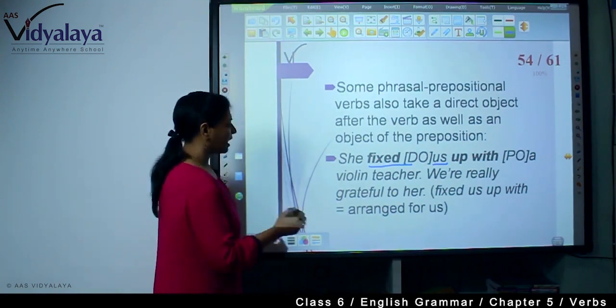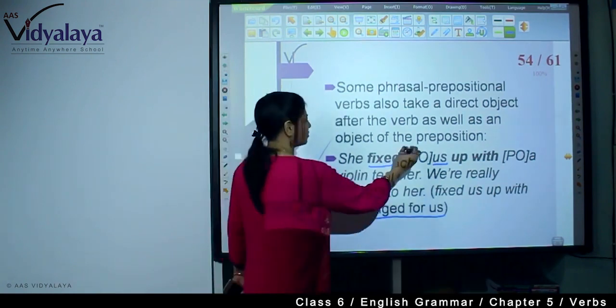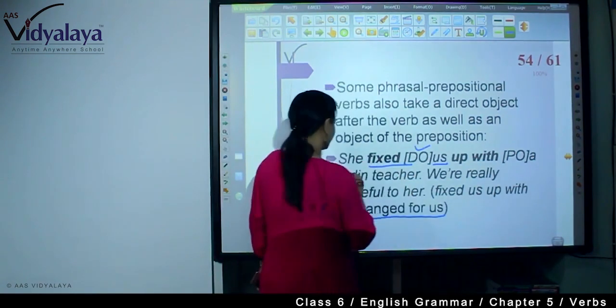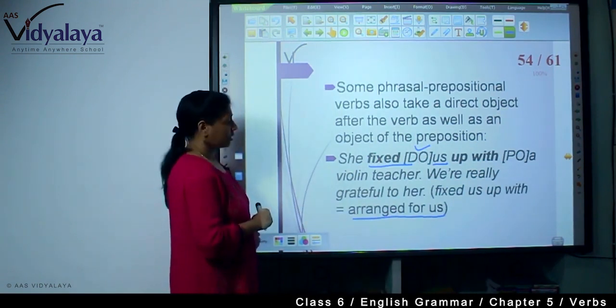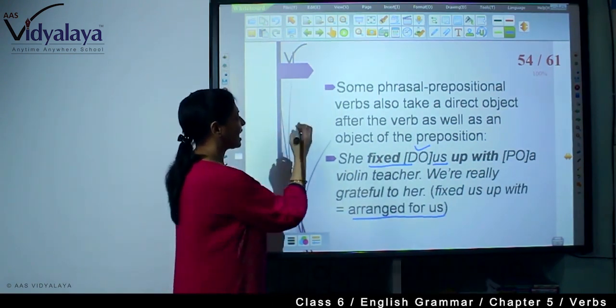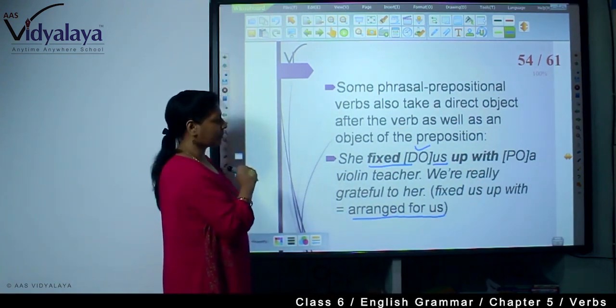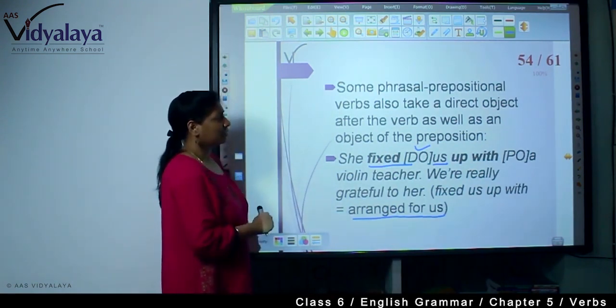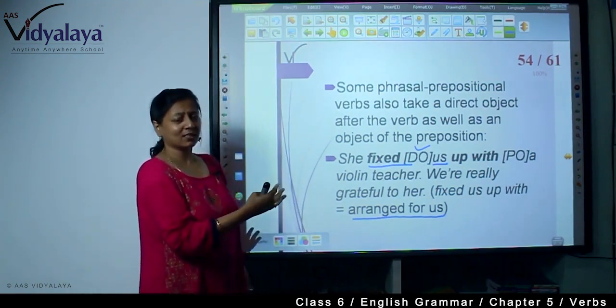Fixed whom? Us. That is the direct object. Up with is the prepositional part, and violin teacher is the object of the preposition. Fixed us up with means arranged for us. So after the verb as well as the object of the preposition, we are using the phrasal prepositional verb.